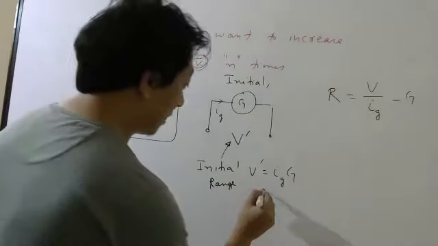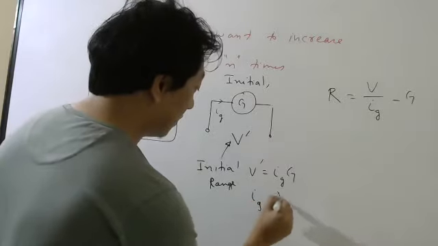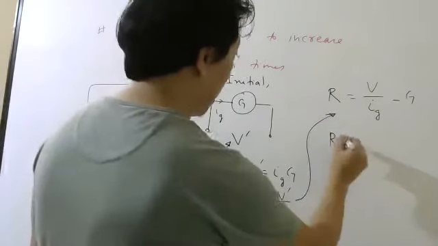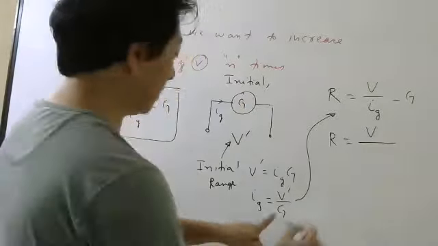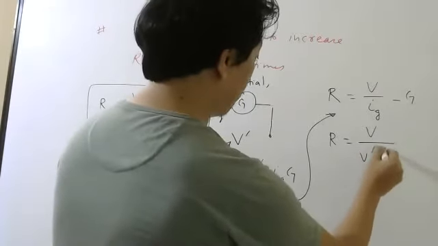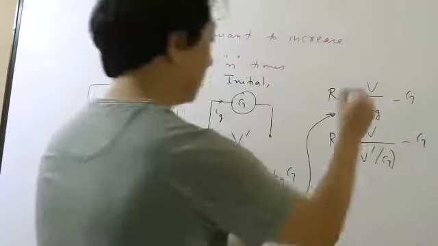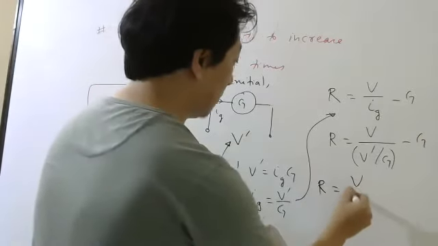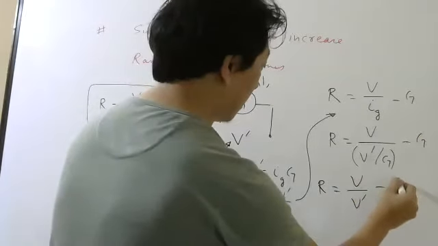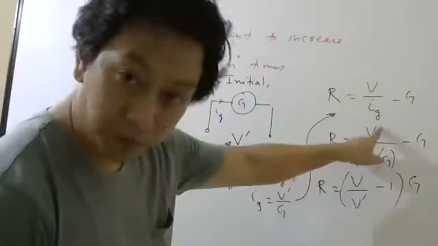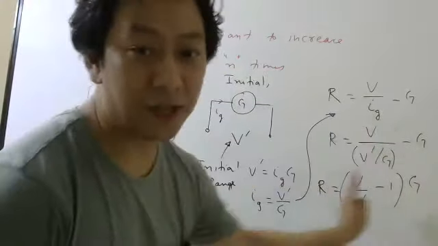So I can substitute Ig as V dash by G here. So R will be V by, what is Ig, V dash divided by G, minus G. So this G will go up. So it is (V by V dash minus 1) G, taking G common.